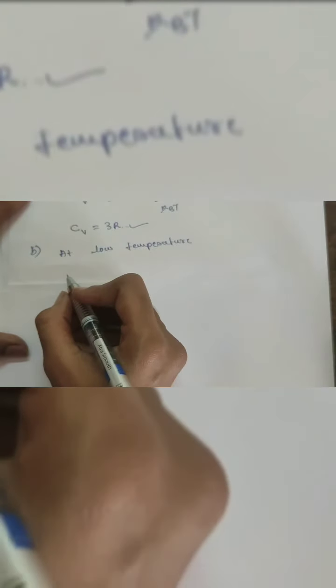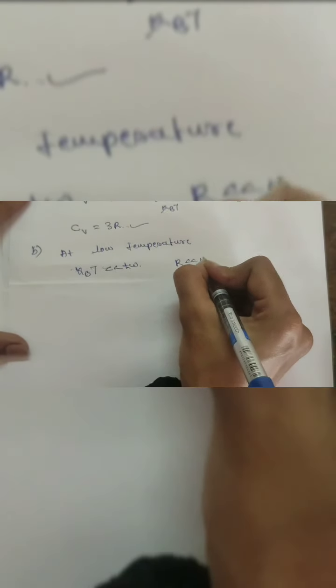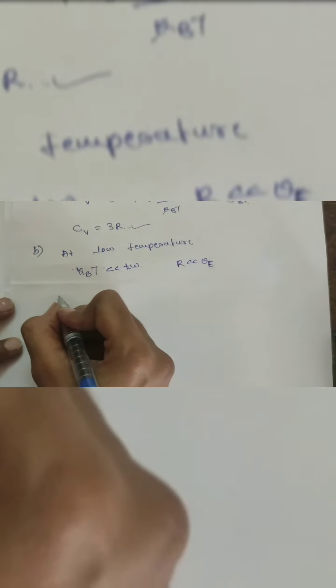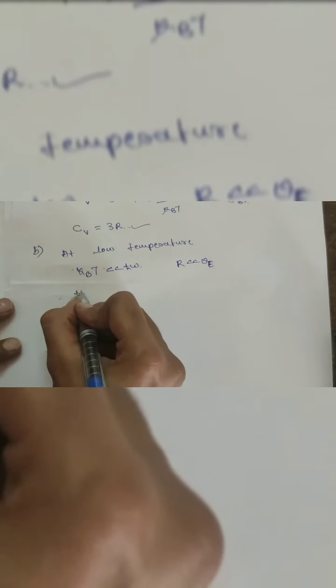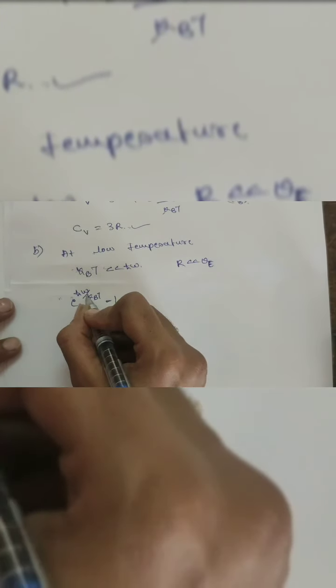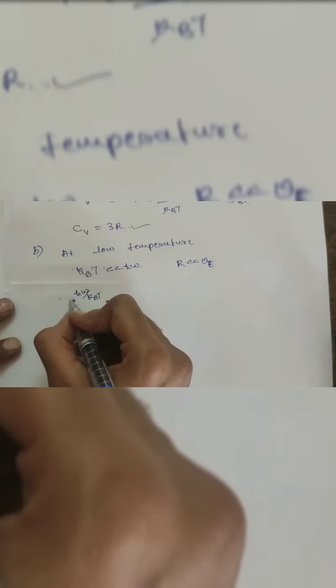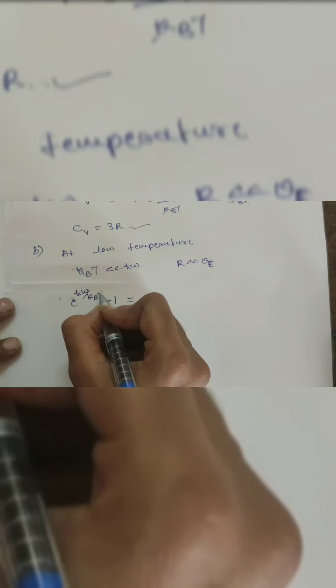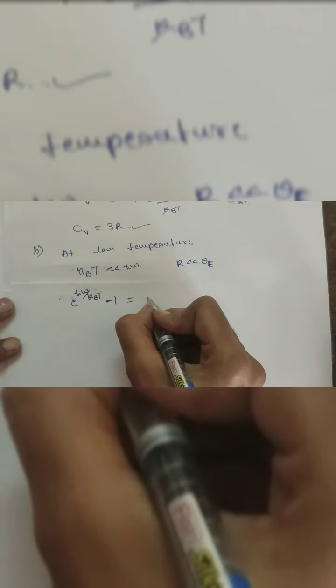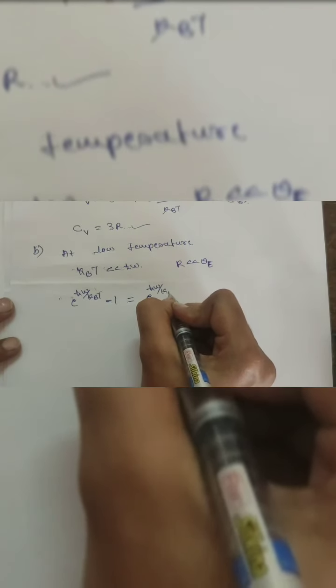Okay, at lower temperature, such that kBT is less than ħω, then T is also less than theta E, the Einstein temperature. Then we can write e^(ħω/kBT) minus 1: if T is lower, e^(ħω/kBT) is higher than this term, so it can be written as e^(ħω/kBT).